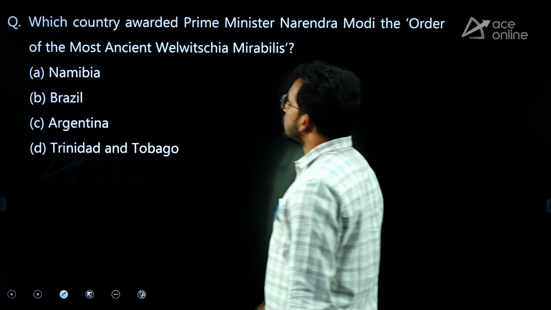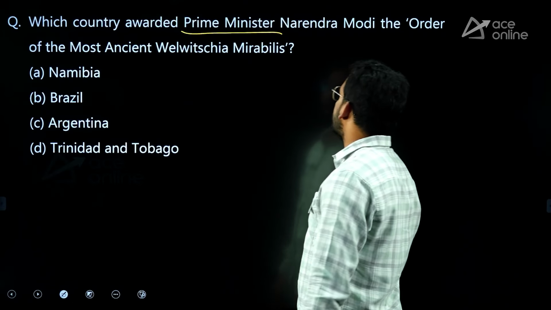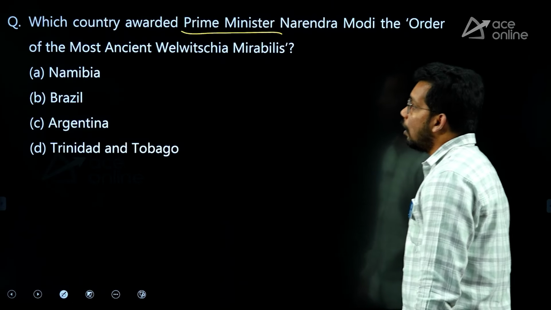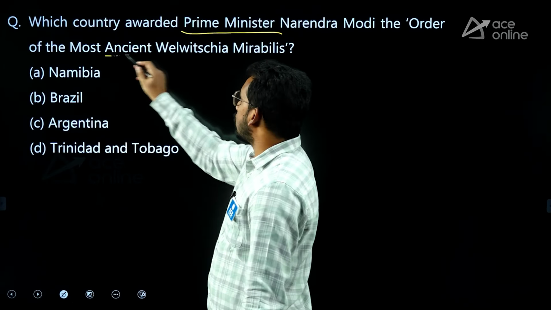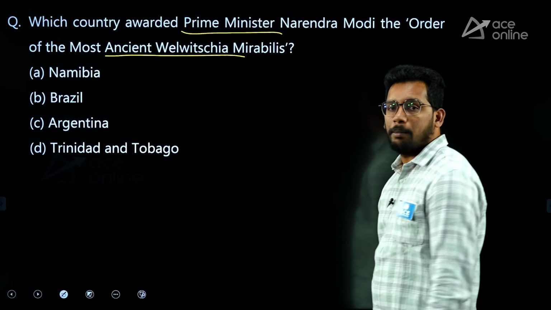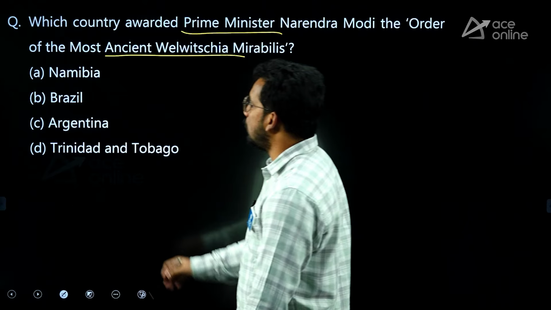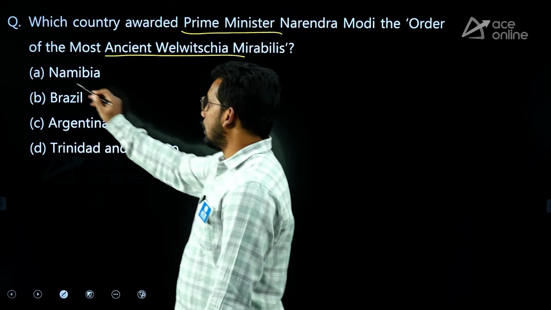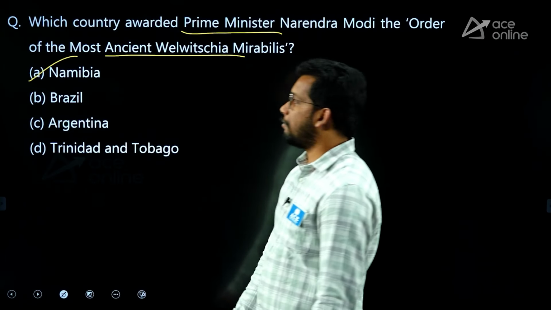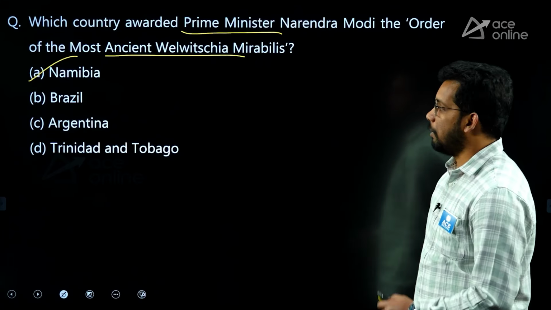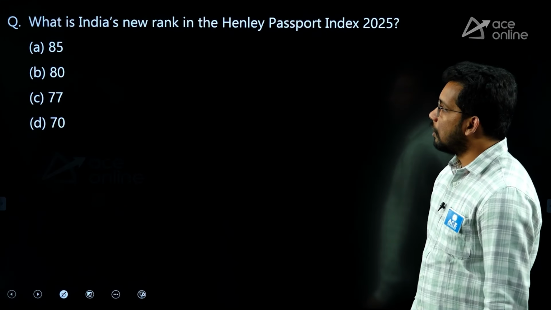Next one, which country awarded our Prime Minister Narendra Modi ji the Order of the Most Ancient Welwitschia Mirabilis? This is the highest civilian award, like how we have the Bharat Ratna. This is the highest civilian award given by Namibia. So the answer is A.